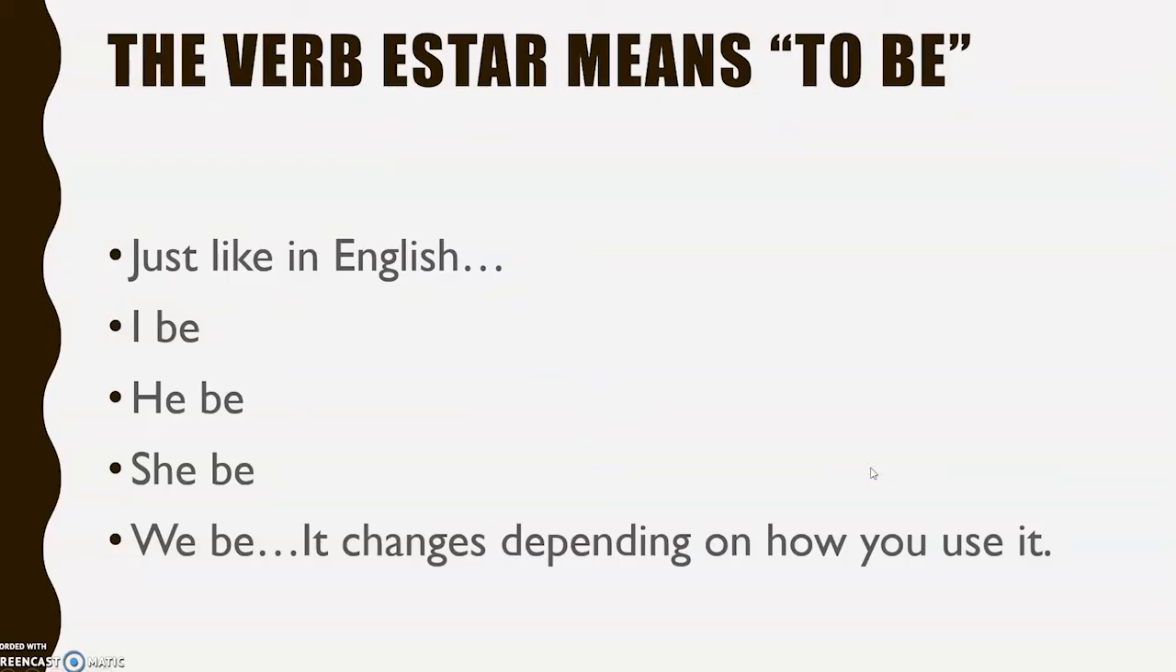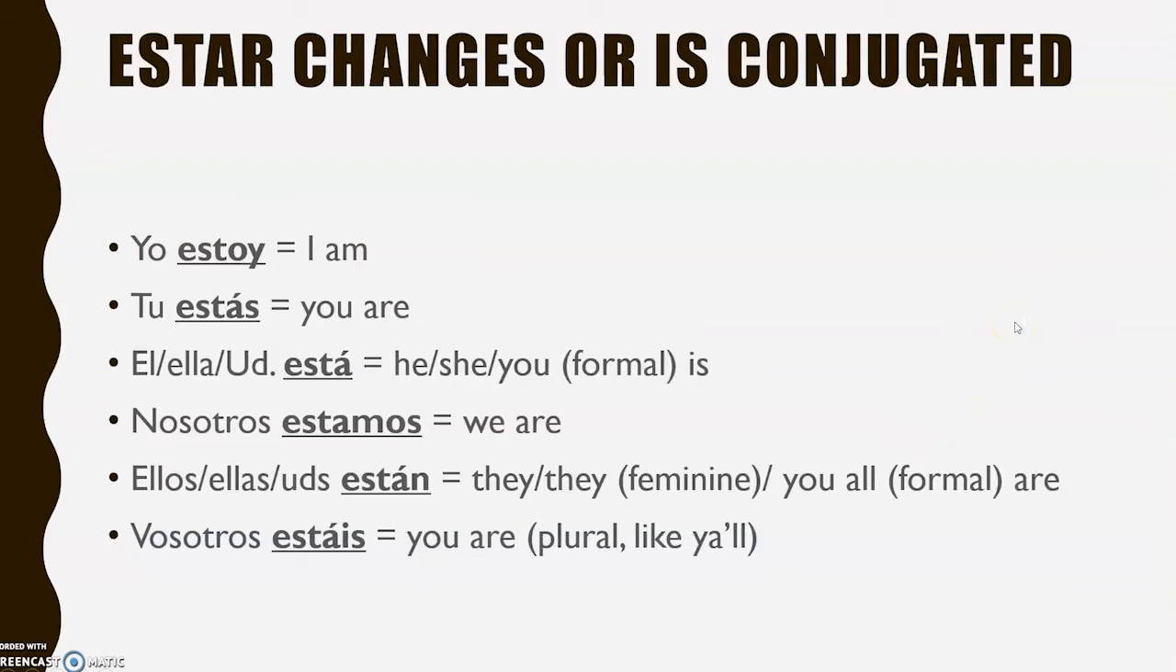And we use it just like we do in English, right? I be, he be, she be, we be. No. That's not how we use it in English. It always changes. Instead of saying I be, we say I am. He is, she is, we are. It changes. And the same thing happens in Spanish. The verb changes or it is conjugated, depending on the context that we're using it in.